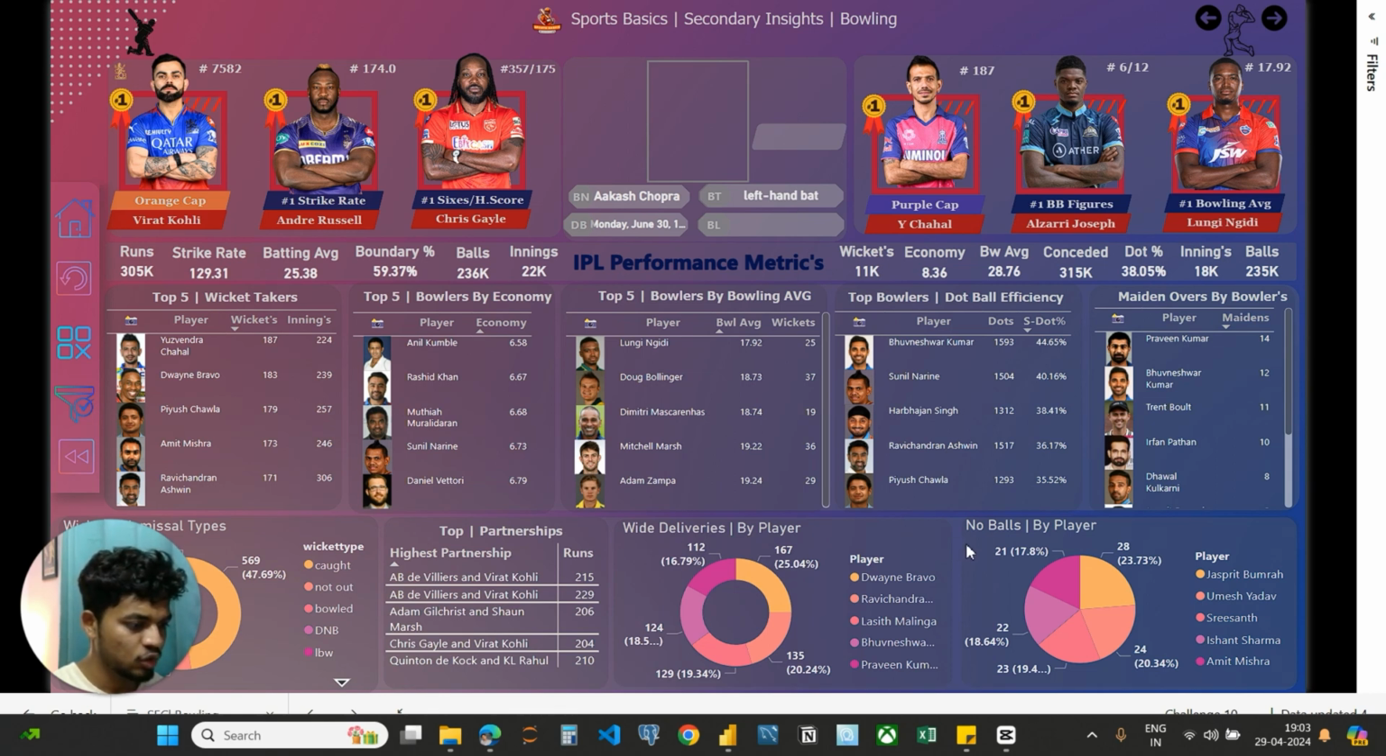And next visual we have no balls by player. Jasprit Bumrah has bowled the most no balls of all time with 28 no balls. And next we'll explore the team stats.